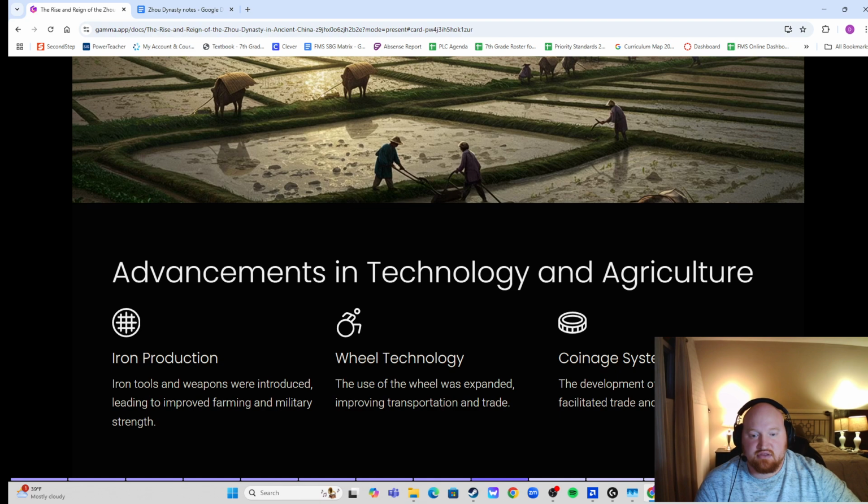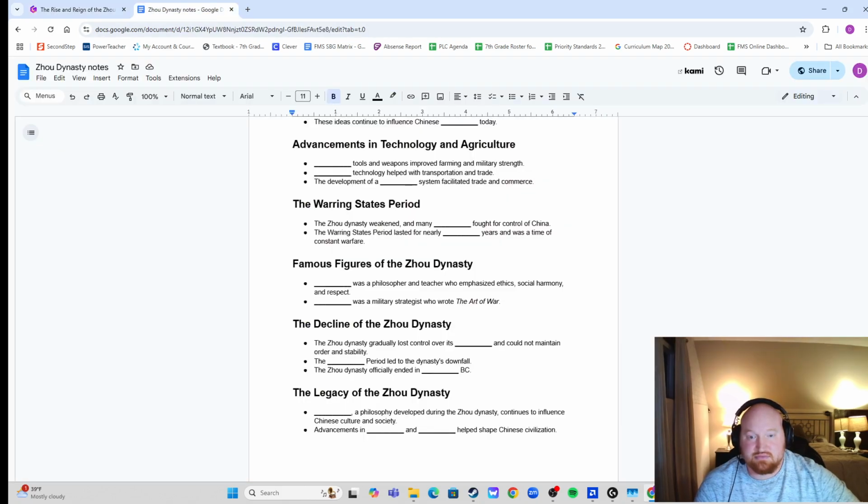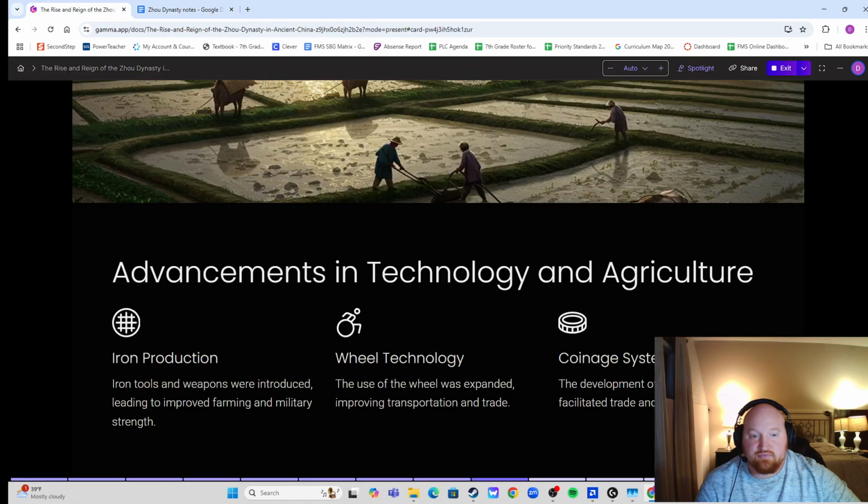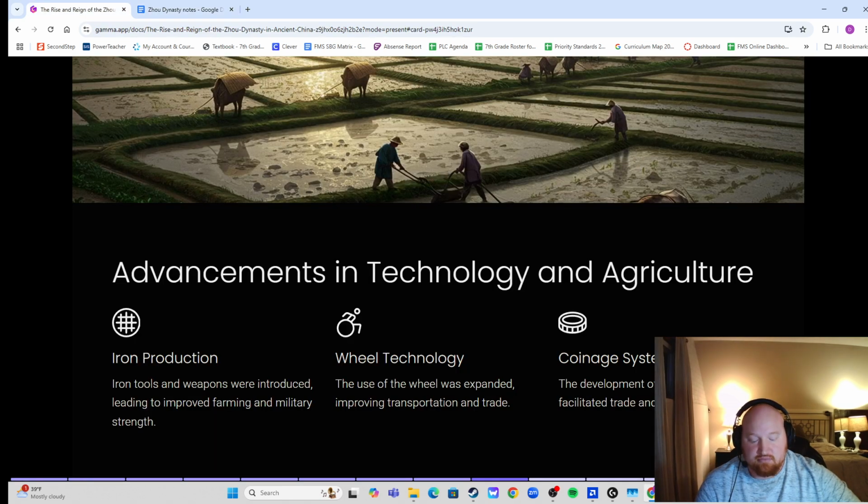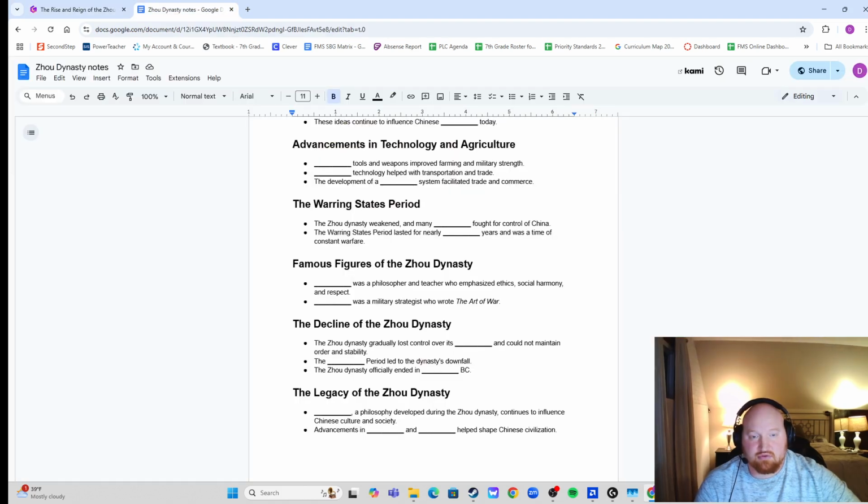Wheel technology. Now the use of the wheel was expanded, improving transportation and trade. That's also happening everywhere else in the world too. The wheel's starting to become really big. Then you have the coinage system. The development of a coin system facilitated trade and commerce. So they're making like quarters and dimes and nickels.